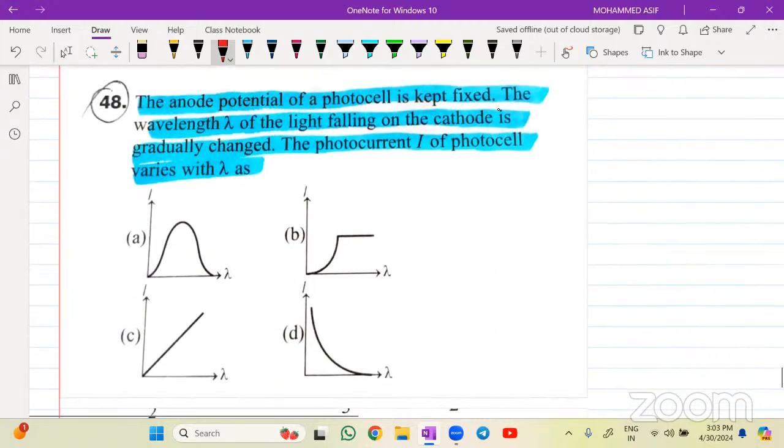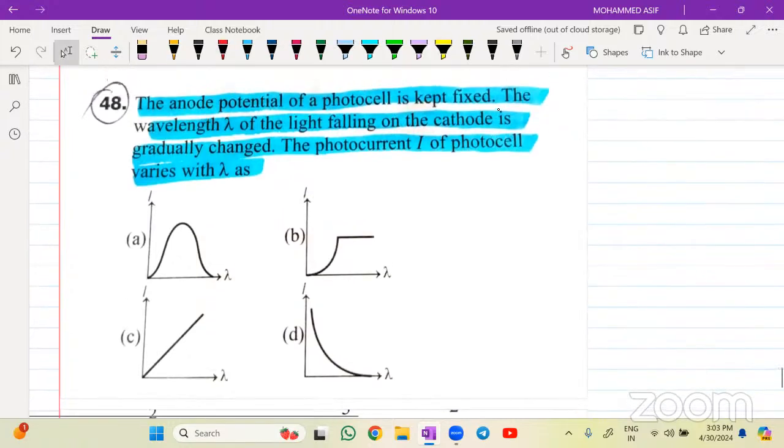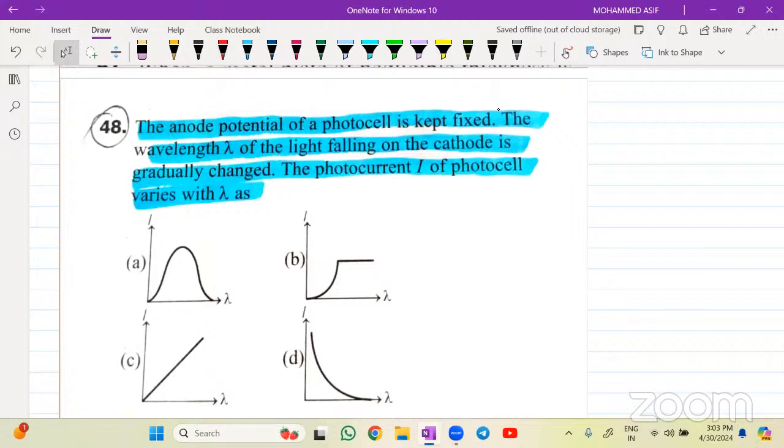48 is a theory question. I hope you know this answer for this one. Direct question. Anode potential of the photocell is been kept fixed. Direct question. I hope you remember the diagram for this one. Intensity versus your wavelength का जो diagram रहेगा, what will be the diagram बेटा?